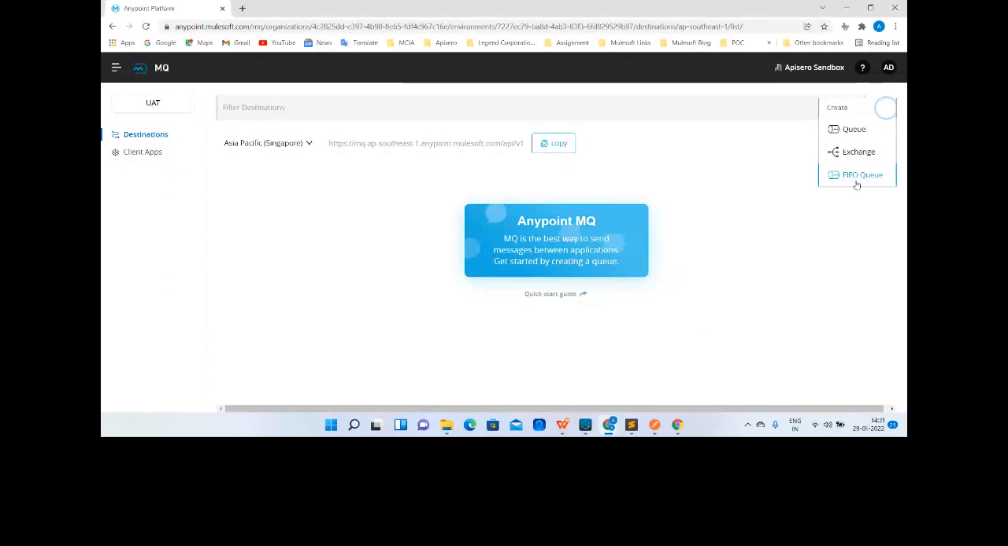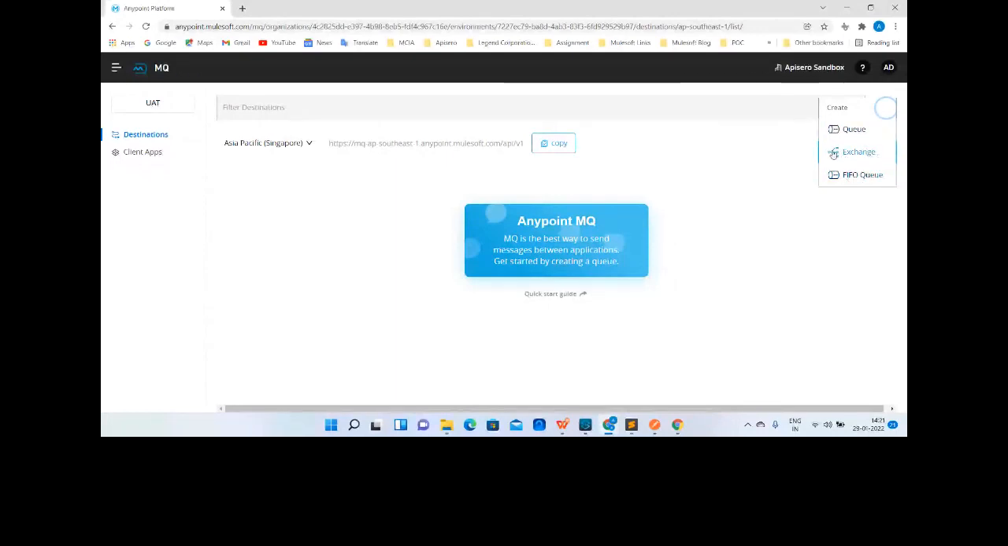FIFO itself says first in, first out. We have already done different algorithms in our college days, right? Last in, last out, first in, last out, first in, first out. So yes, it is a first in, first out queue. It maintains the ordering. So a FIFO queue is the normal queue where messages can be stored, similar to the queue. The only difference is that it maintains the ordering.